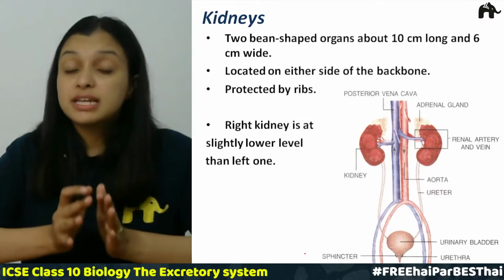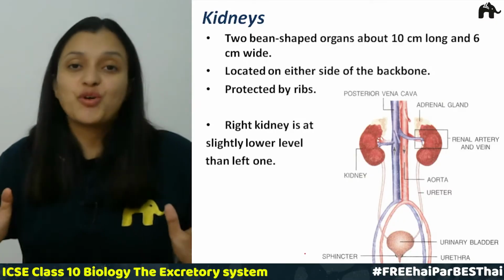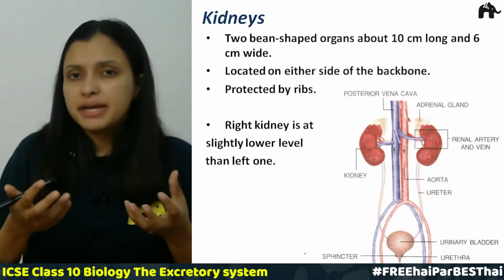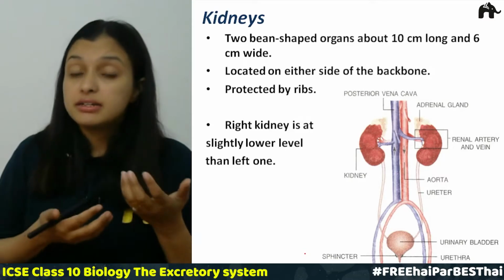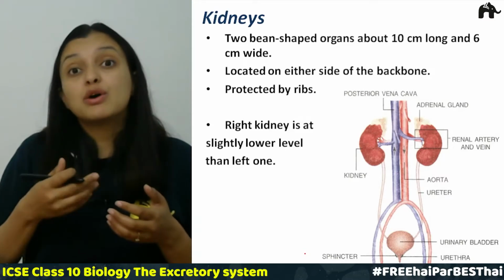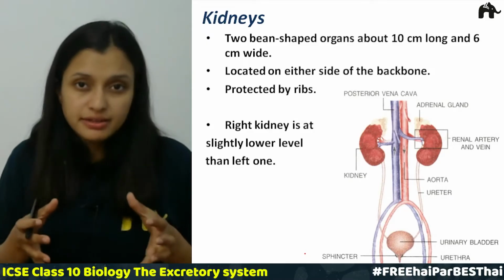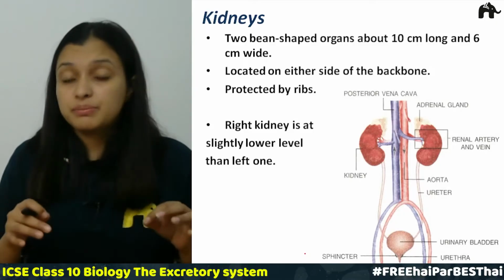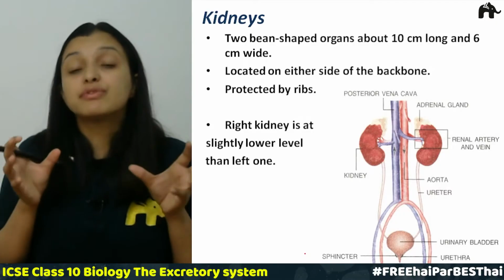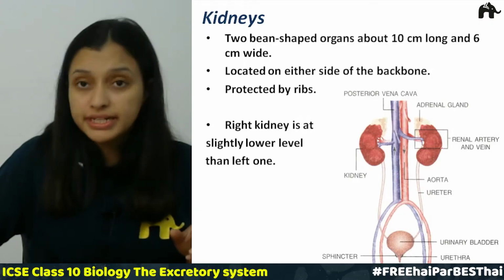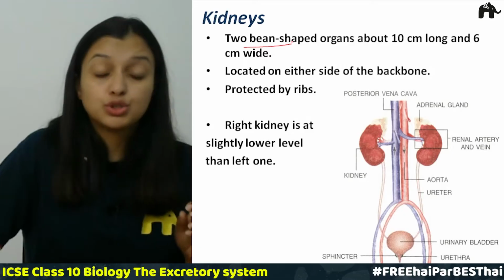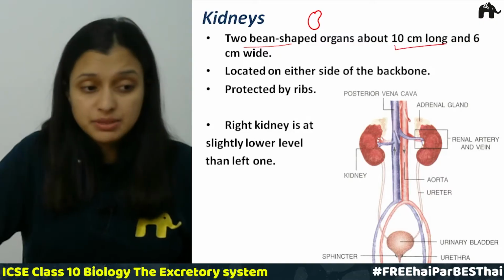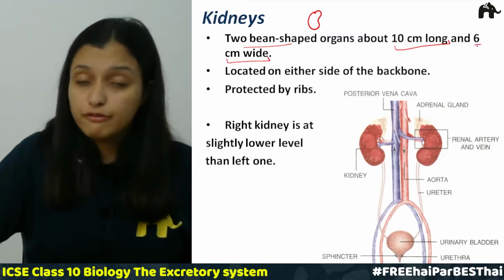Now is the time to discuss the primary excretory organ, that is the kidneys. Kidneys are always in pairs, right? In some individuals they are found to be single, but those cases are very rare. From birth only, some people have only one kidney, but the maximum number of individuals have a pair of kidneys. So there are two bean shaped structures. This is the shape of the kidney, which is 10 centimeter long and 6 centimeter wide, right?